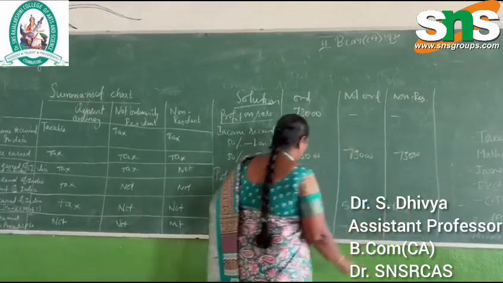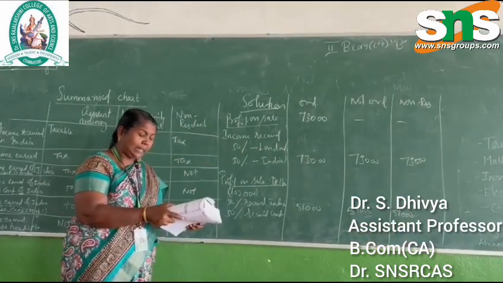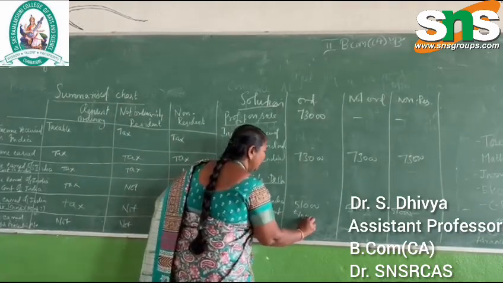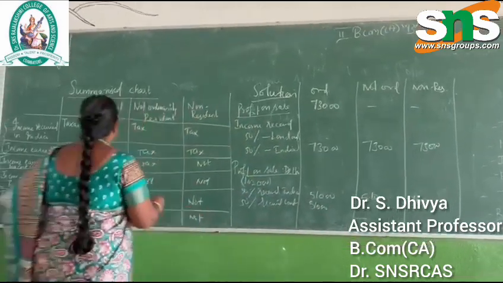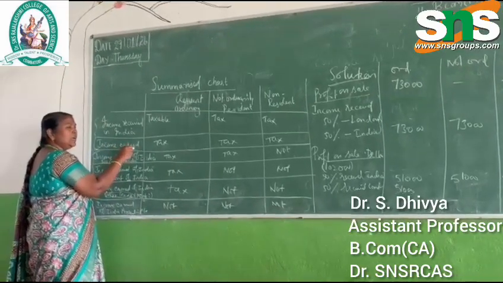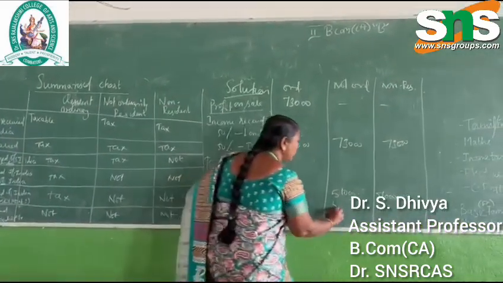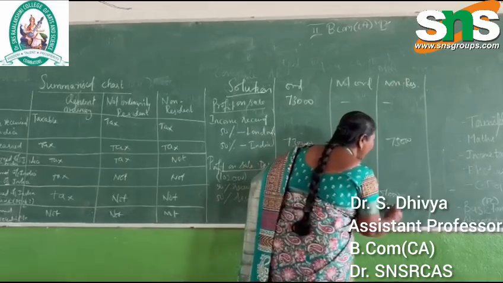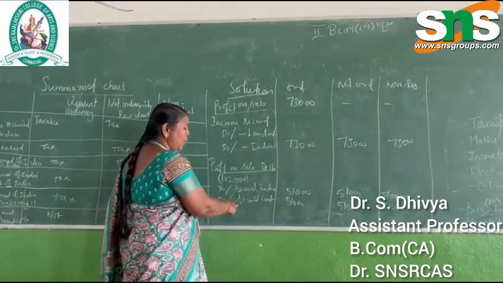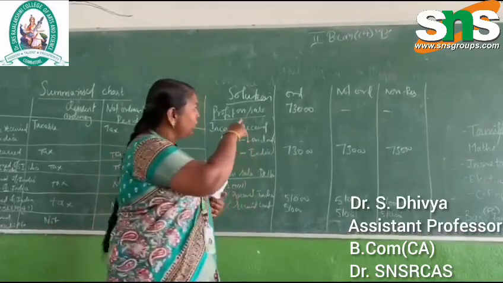The question says profit on sale of plant at Delhi. So Delhi is controlled in India, right? So this 51,000, even though they are collecting from London also, the point says income earned in India, because the plant sale is in Delhi within India, but the control is Delhi and London or whatever it may be. So the taxable amount we have to mention is 51,000 for all the three. So you know the difference here. In this the amount is received in Delhi. Here the amount is received in Dubai. That's the way the difference is.